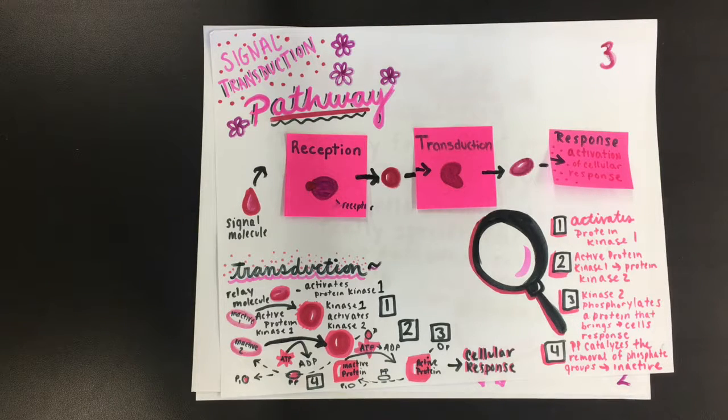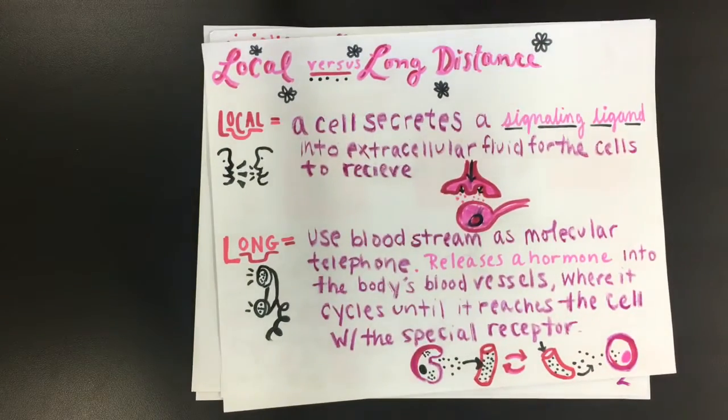Now we know how cells receive signals, but we don't know from where. There are actually two different wheres: local and long distance. In local signaling, a cell secretes a signaling ligand into extracellular fluid from which nearby cells can receive the chemical. If cells could talk, it would be like having a face-to-face conversation.